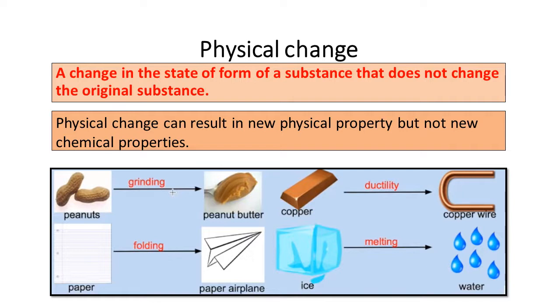Come to the third example. It is a copper brick and we can make wire from it, right? The copper is copper when it was in the form of the brick, so its property will remain the same. And when you make the wire from it, then again it is copper. So a physical change can result only in a change in physical properties, but no new chemical properties develop in the matter. This type of change is known as a physical change.